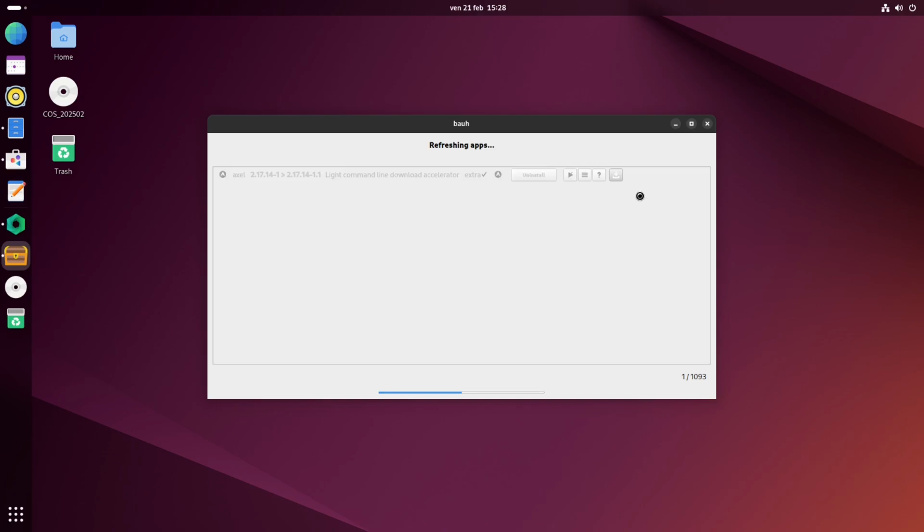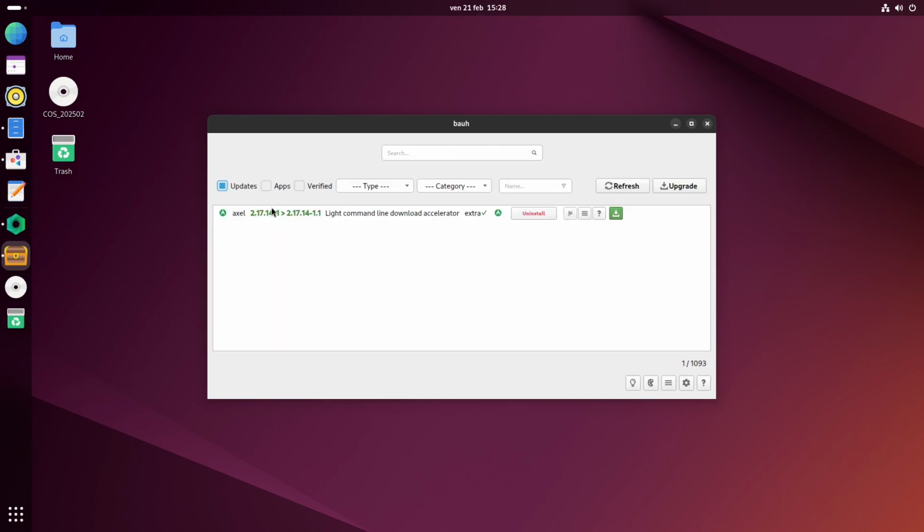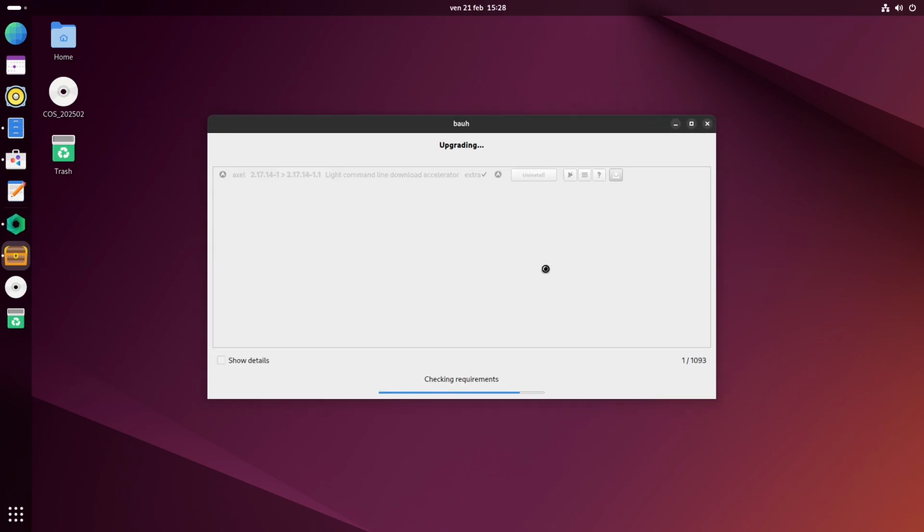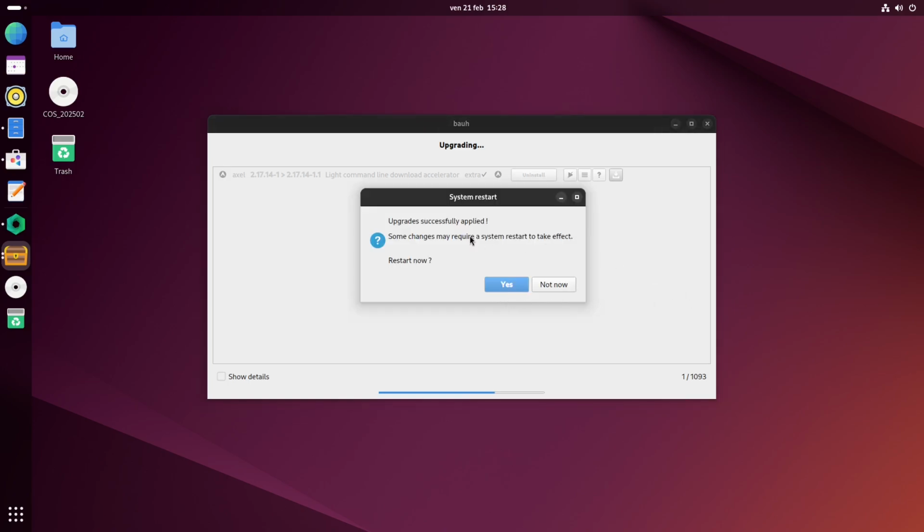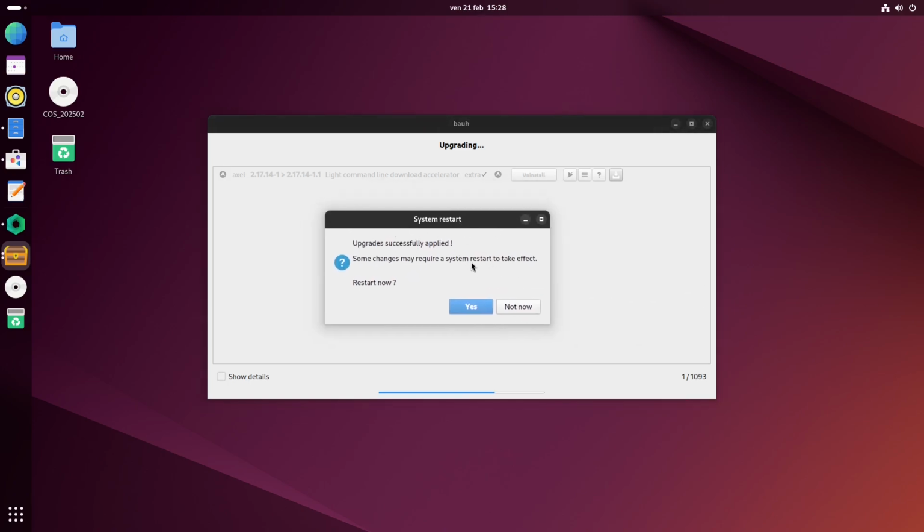This is a list, you can click on refresh the list. At the moment I only have one update to do. You can click on upgrade, you can click on yes. If it asks you to input your password, you do input your password and you click continue. Now, it will always tell you to restart the system, just ignore it, you don't need to restart the system, usually.